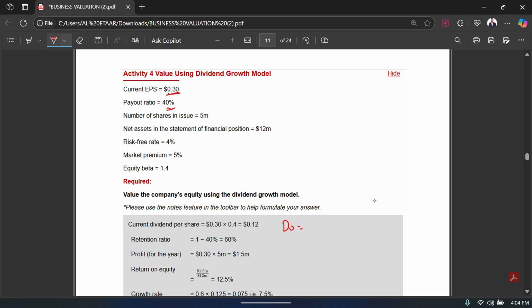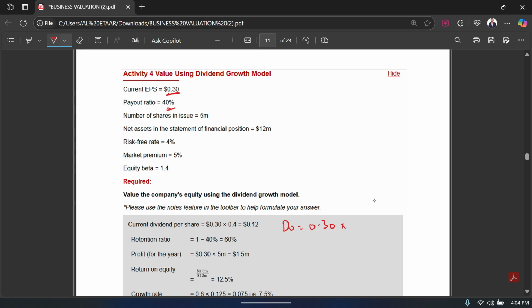Because your EPS is 0.30, and what is EPS? EPS is basically your profit after tax per share. So that's 0.30, and from this 0.30 you are going to distribute the dividends.